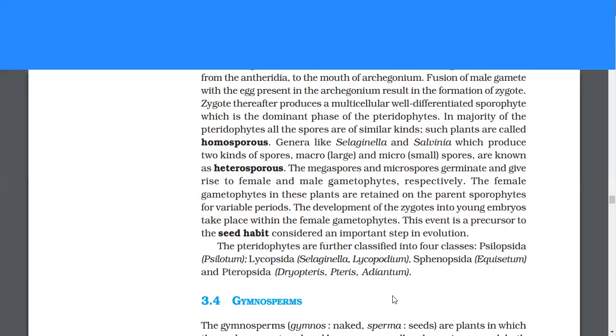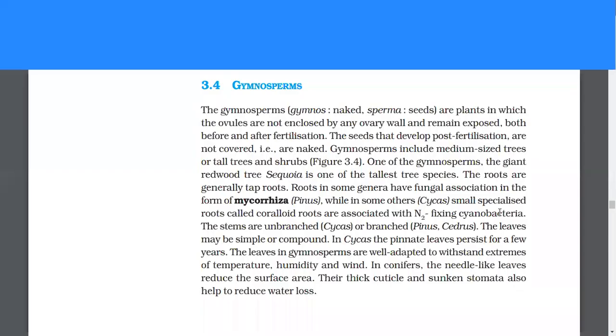Gymnosperms. The gymnosperms are plants in which the ovules are not enclosed by any ovary wall and remain exposed both before and after fertilization. The seeds that develop post-fertilization are not covered, that is, they are naked. Gymnosperms include medium-sized trees or tall trees and shrubs. One of the gymnosperms, the giant redwood tree, Sequoia, is one of the tallest tree species.